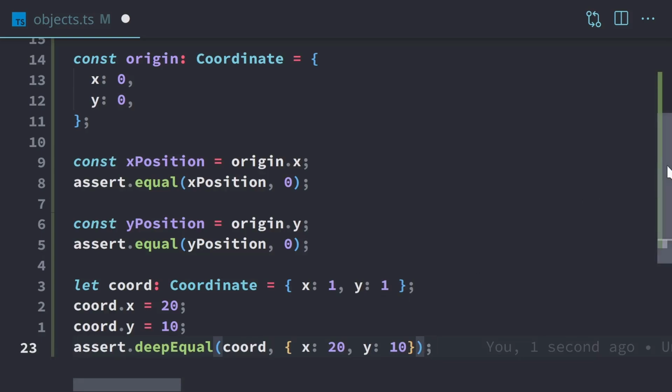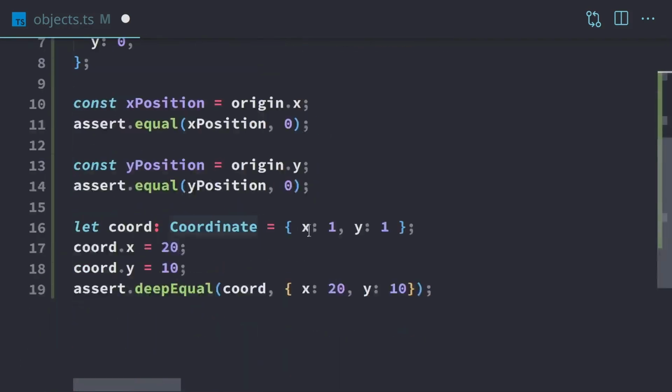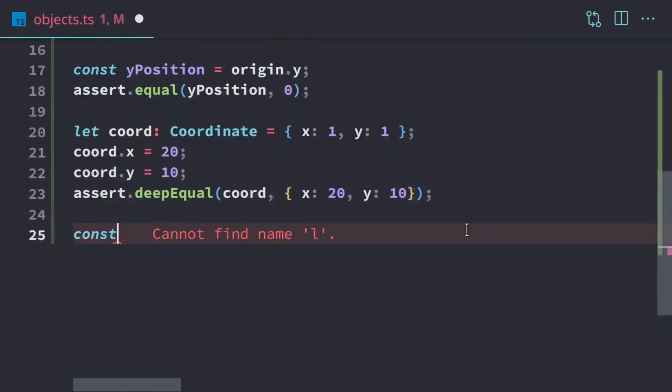The reason I'm allowed to do that is because, just like with the type alias of string, TypeScript only cares what exists within this coordinate type. So I can have an x and a y just by itself. I'll make another one, and I'll just say this will be 3, 3, or x 20, y 10.